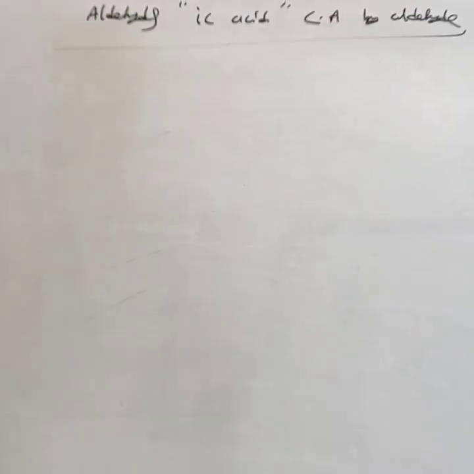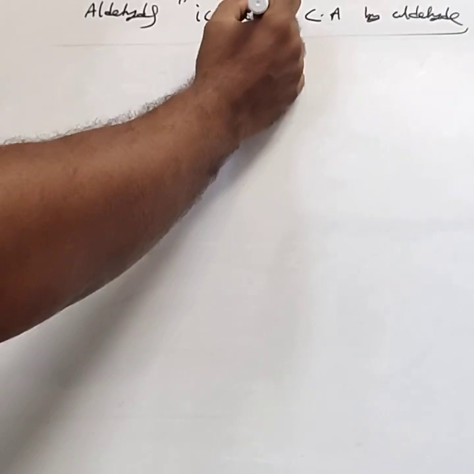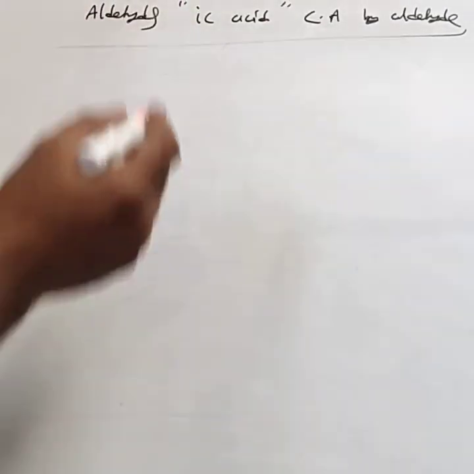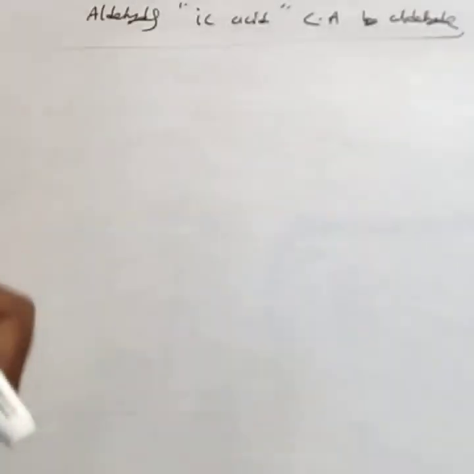That is, they are derivatives of carboxylic acids. By knowing the carboxylic acid name, you replace the last IC acid by aldehyde.